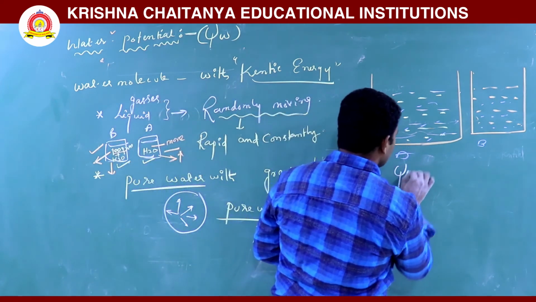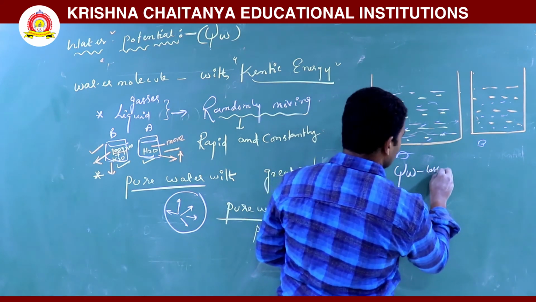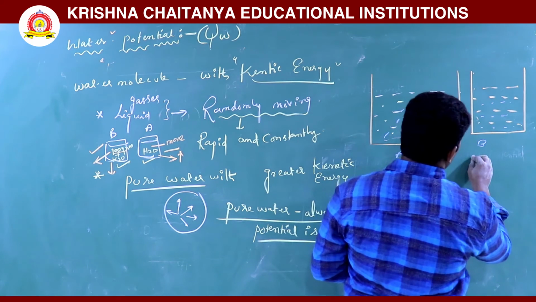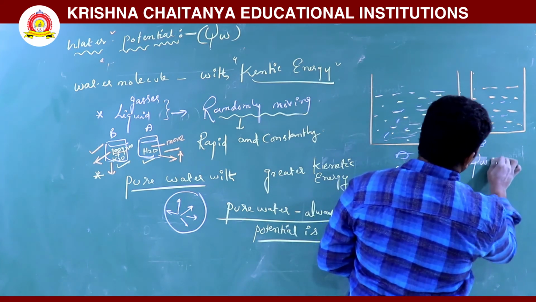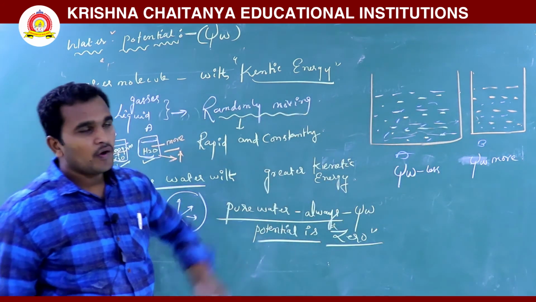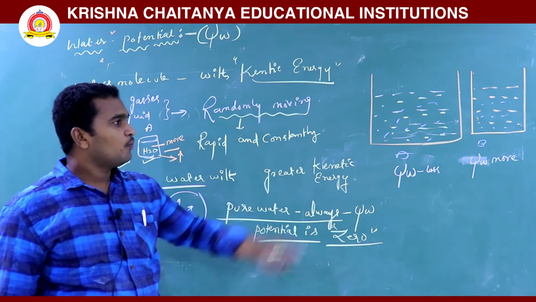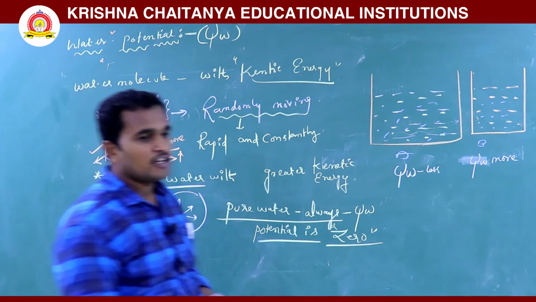Water potential is less here, and here water potential is more. Why is water potential more? There we are adding less solutes, here we are adding more solutes. So from where to where is the water moving?